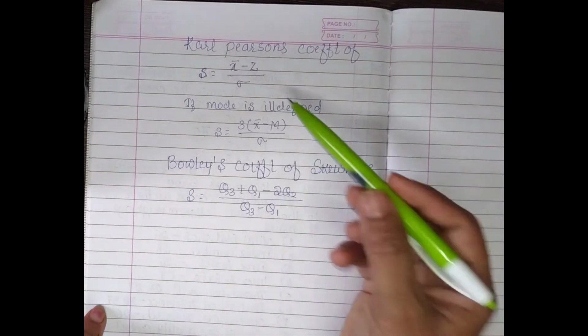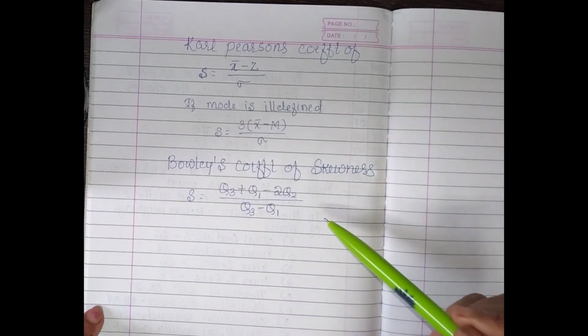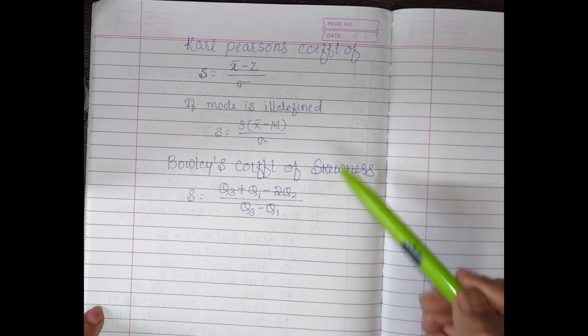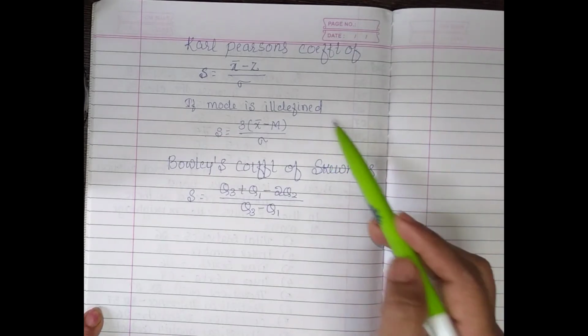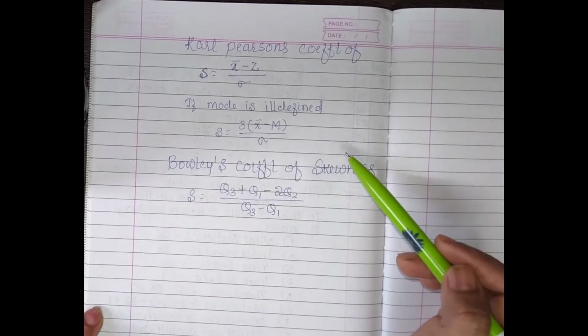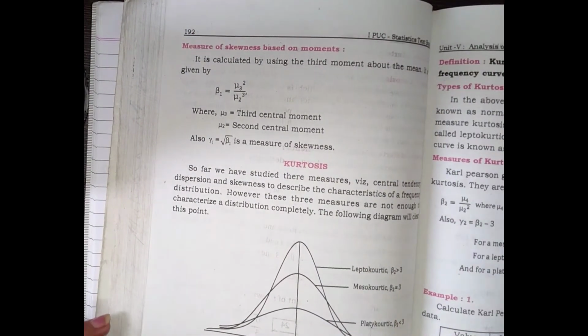I will show you how to calculate these two, Karl Pearson's coefficient of skewness and Bowley's coefficient of skewness. These are very important questions. They may ask for 10 marks and 5 marks. First I will explain here, and afterwards I will show how to calculate.